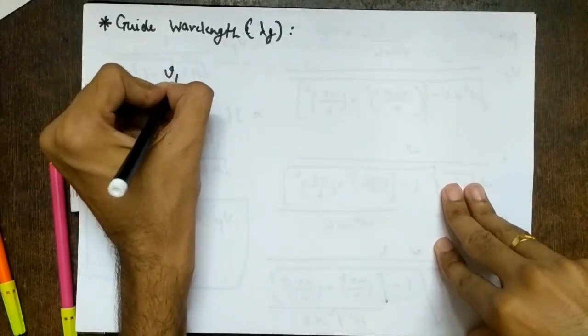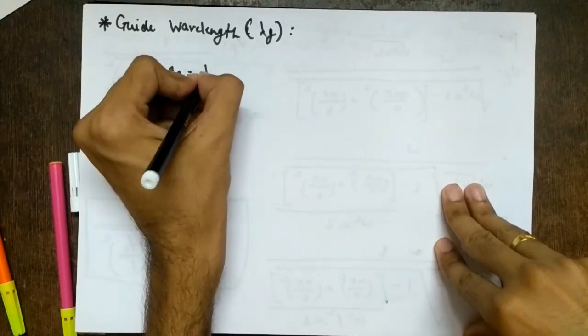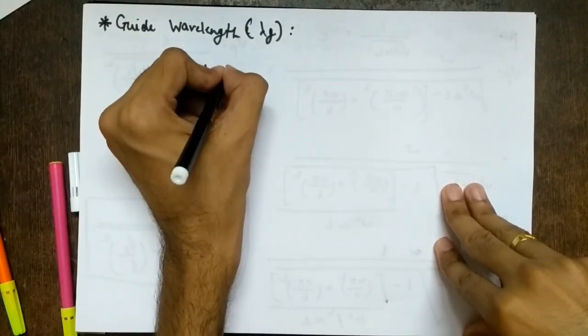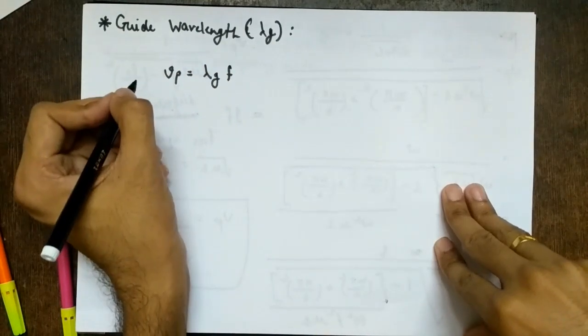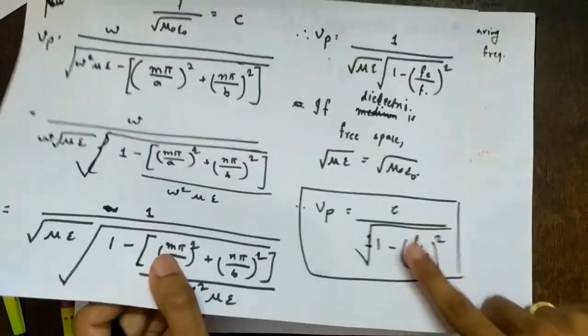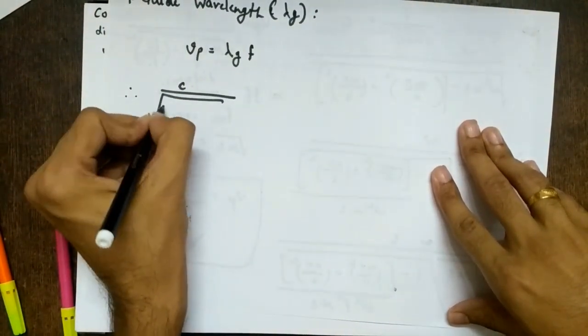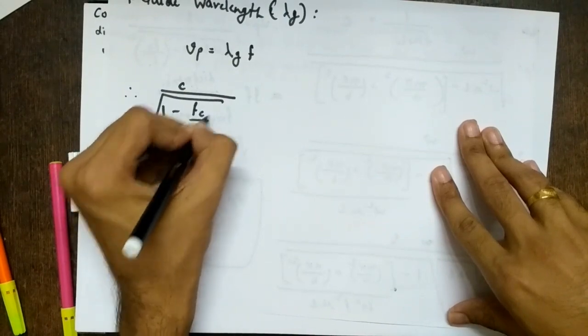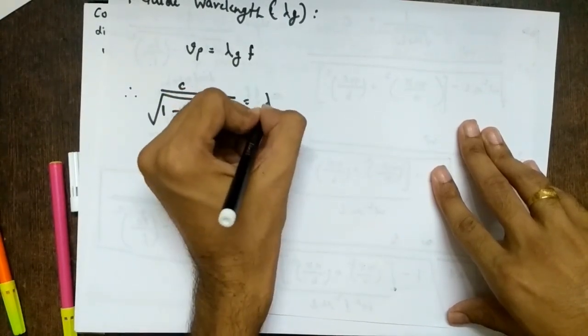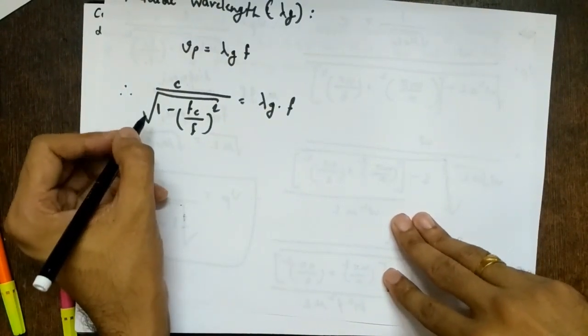So what can we write? Vp is what? f into lambda, we know. So lambda is nothing but lambda g into operating frequency f, right? And we have just proved Vp, that it is this. Therefore c upon square root of 1 minus (fc by f) the whole square equals lambda g into f, right?